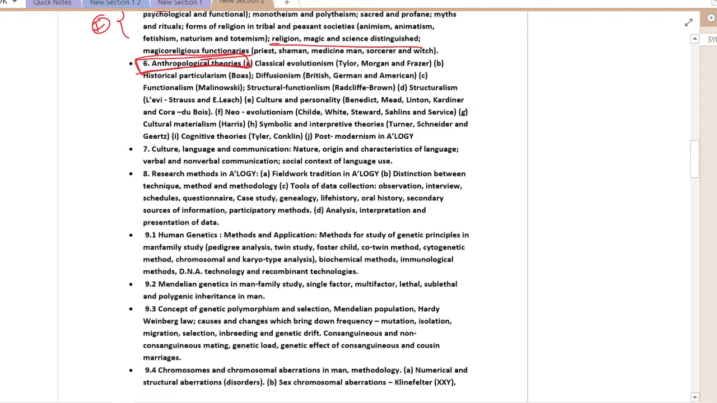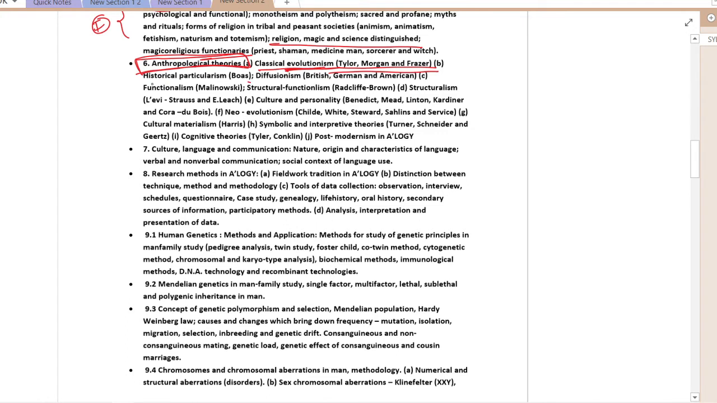Chapter 6 is very important in order to make sure that we have the right names for the right person. When we are writing answers for sociocultural anthropology, it is very important that we have the names of the writers and scholars associated with the subject. For example, when we are writing about classical evolutionism or simply evolutionism, we need to keep in mind that Tylor, Morgan and Frazer are the classical evolutionists.